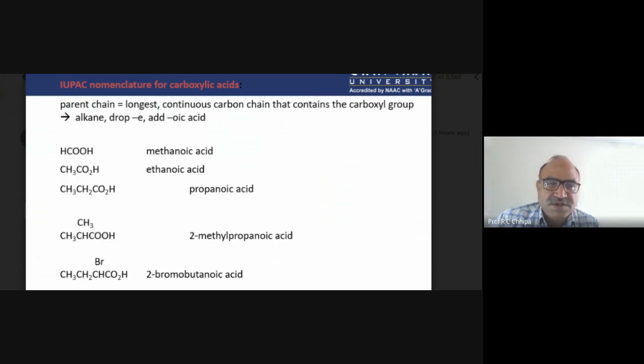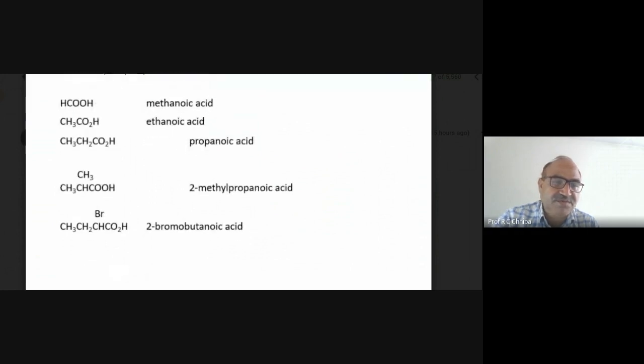What was the difference? Propanoic acid is a 3 carbon atom carboxylic acid. Propionic acid is the common name, and propanoic acid itself is the IUPAC name.